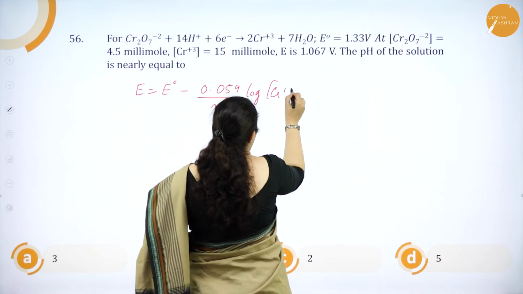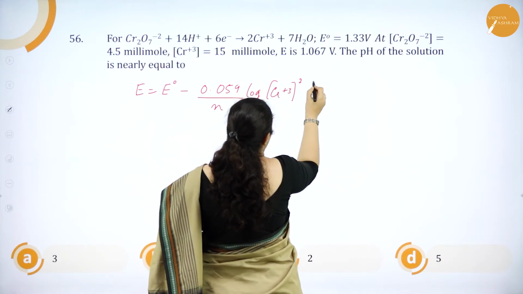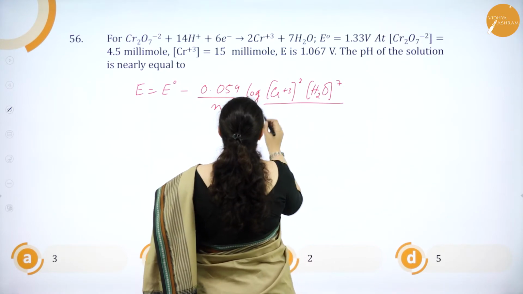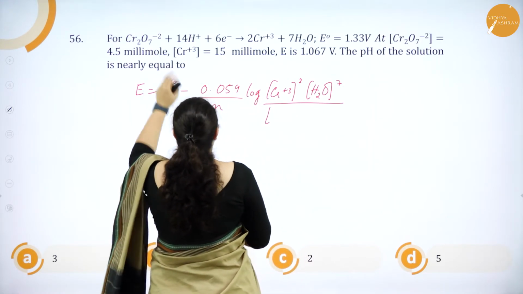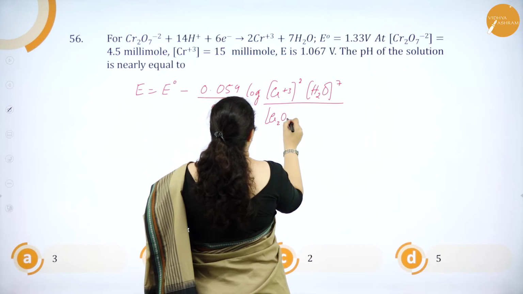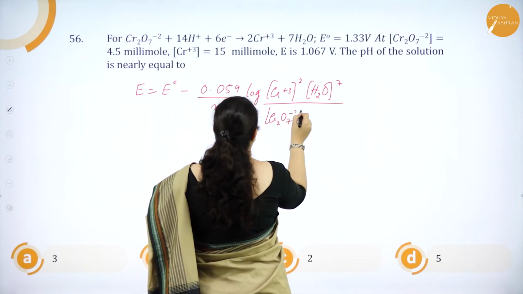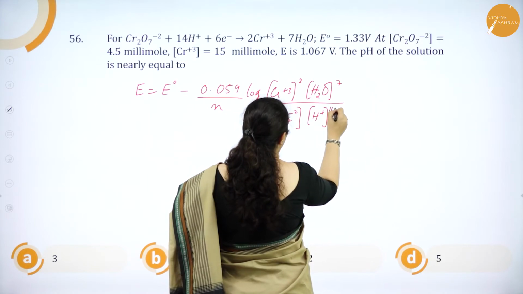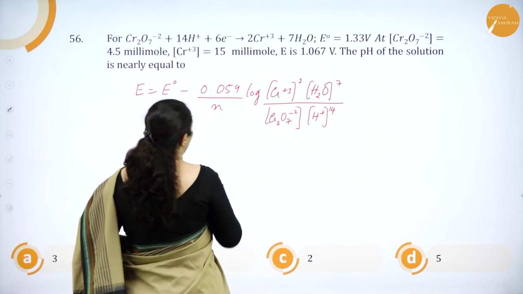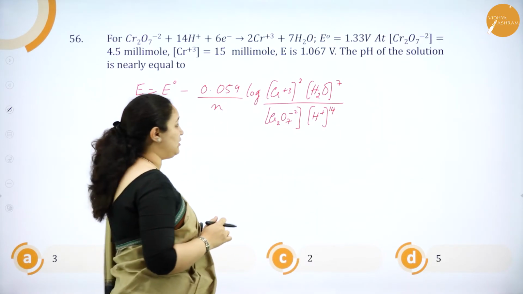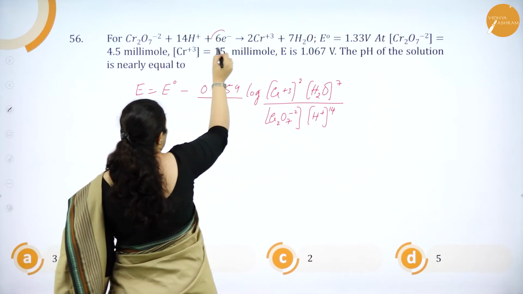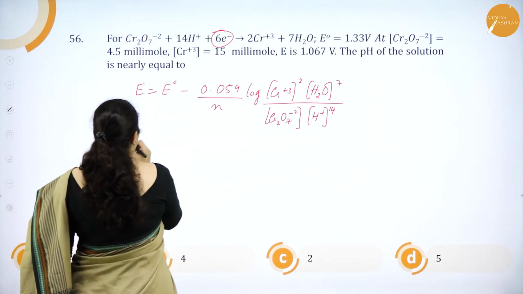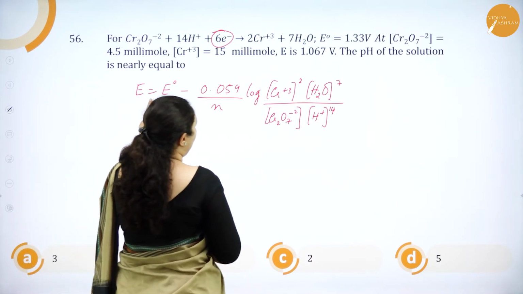It is Cr plus 3 to the power 2 and H2O to the power 7 divided by Cr2O7 2 minus and H plus to the power 14. And of course N is 6, because we have 6 electrons involved, isn't it?